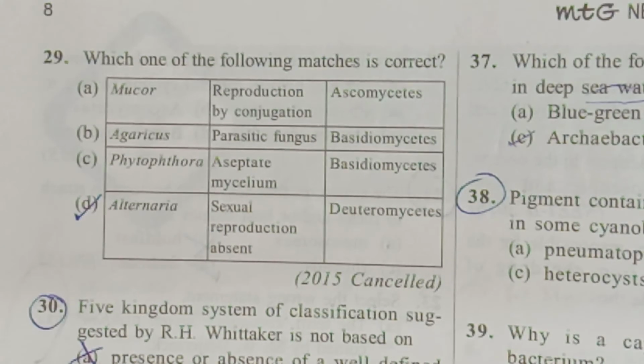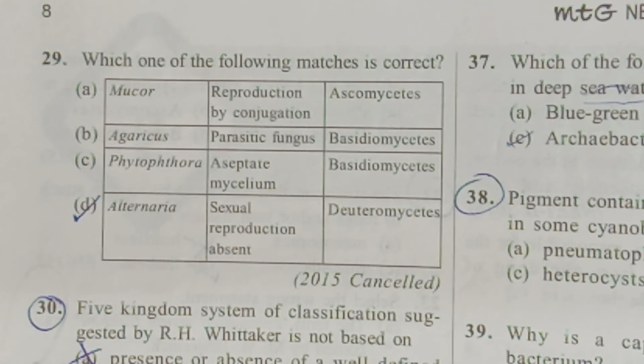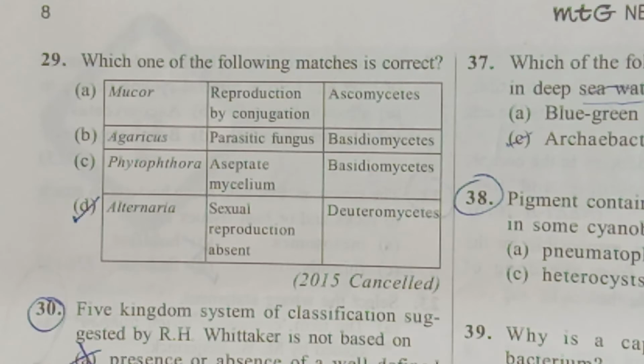Mucor belongs to Phycomycetes, and there will be conjugation. Both are correct, wrong only in the class. Agaricus, if you say parasitic fungus, is wrong. It is saprophytic. Basidiomycetes is correct. Next, Phytophthora, aseptate mycelium and Basidiomycetes, both are wrong. Septate mycelium is found in Phytophthora.